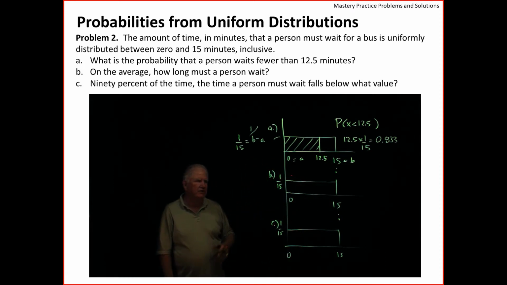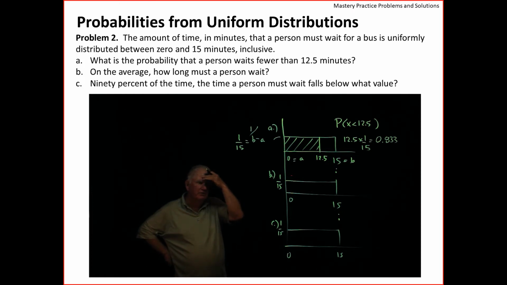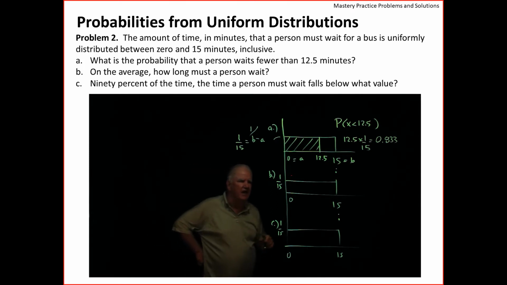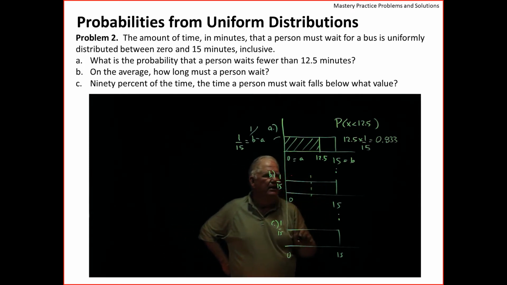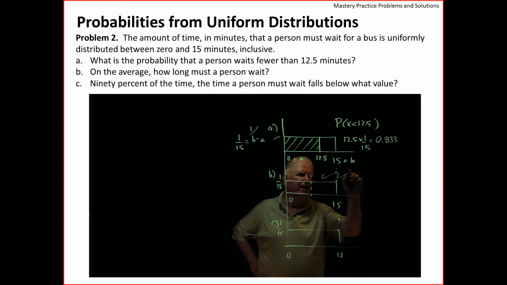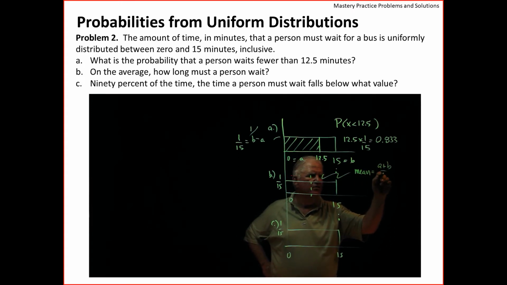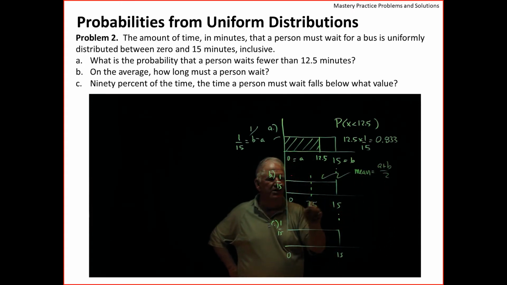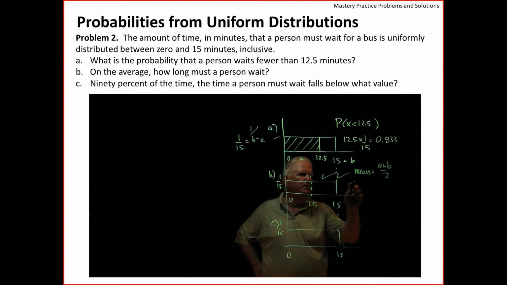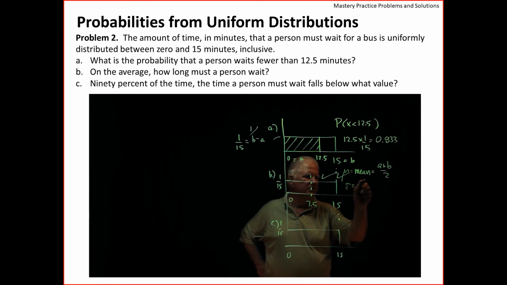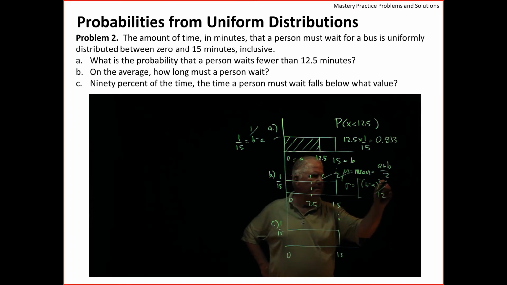All right. So the second problem, I'm having trouble remembering what the second problem is. I know what the third problem is. So the second problem says, what's the average time waited? And you can just appeal to the fact that for uniform distributions, the mean is always A plus B all over 2, which in this case is 7.5. That's the mean, mu, and the standard deviation is the square root of B minus A squared all over 12.